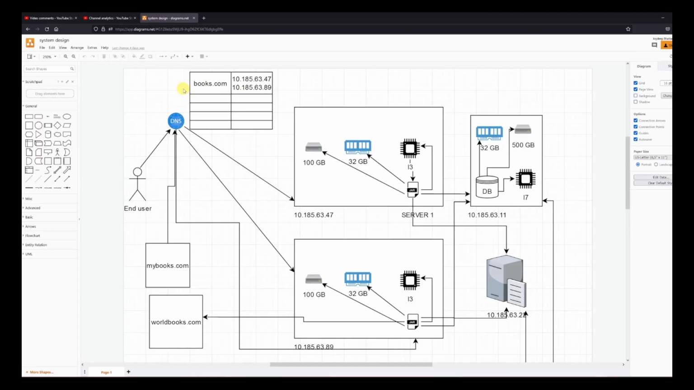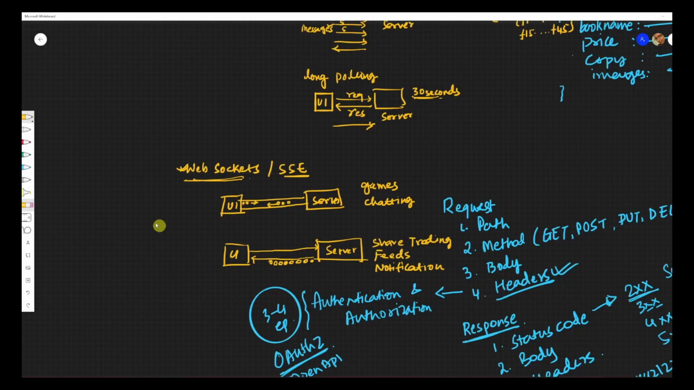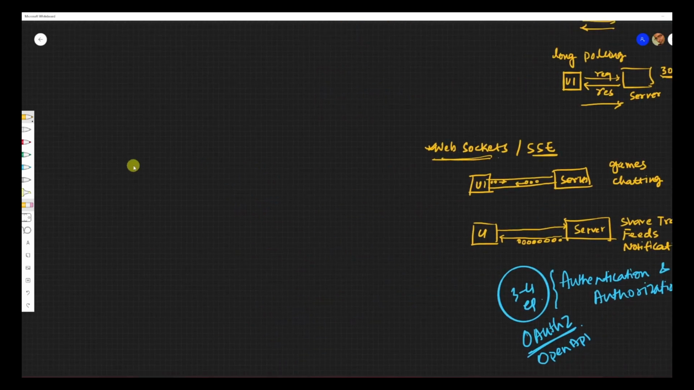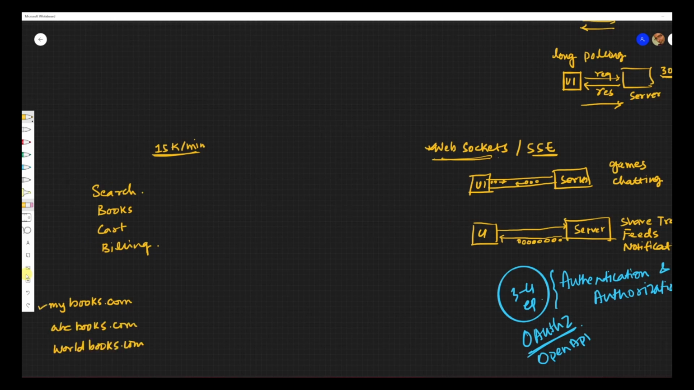Before we do the load balancing in the application, we had some modules, right? Let me put them down over here once again. And let's say our application has grown to an extent of 15,000 requests per minute. We wanted to do some analysis on the kind of requests that we are getting. Previously we integrated with mybooks.com and we had more clients integrated with us. All of them, ABC Books, World Books, My Books, are publishing into my site. They are calling my API books and I am selling through them. A lot of requests are coming in.